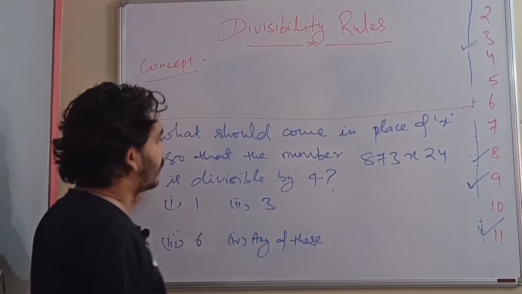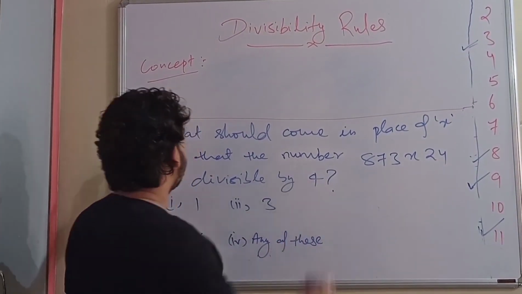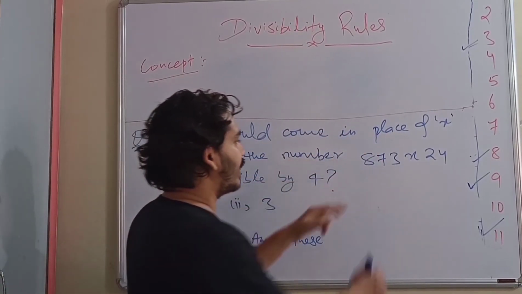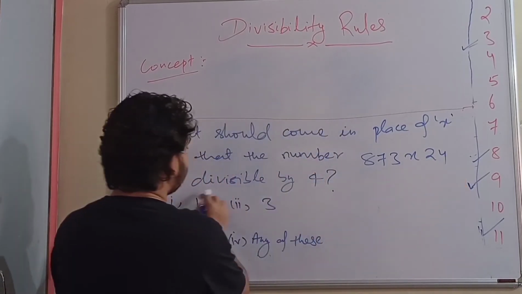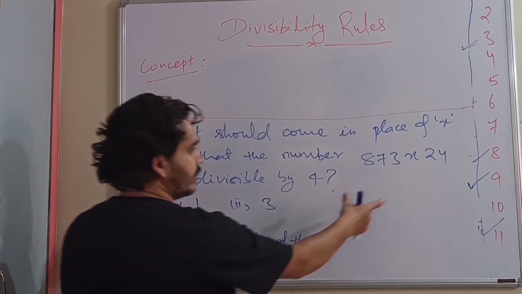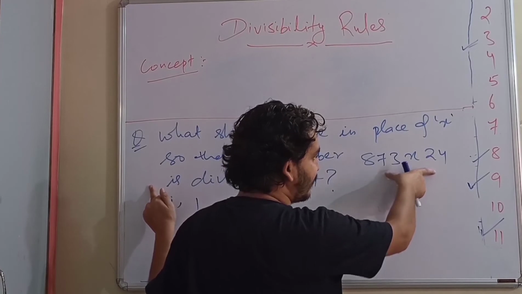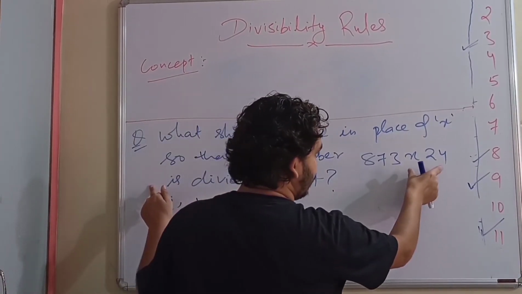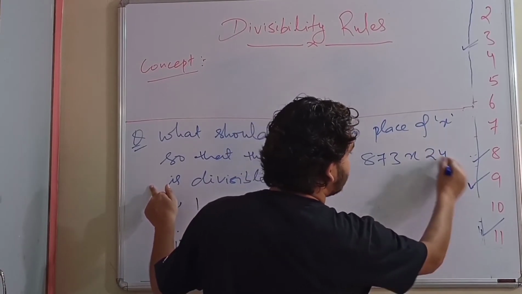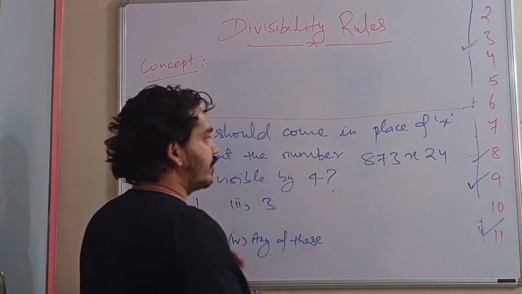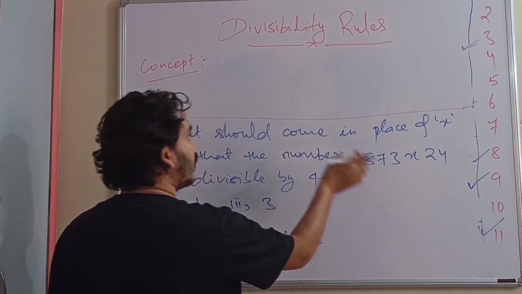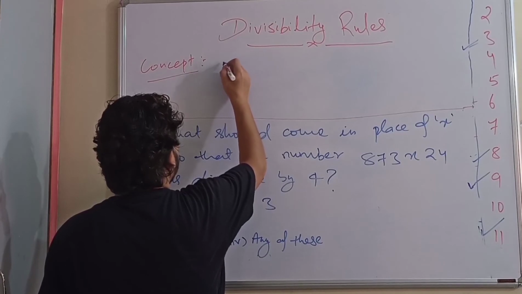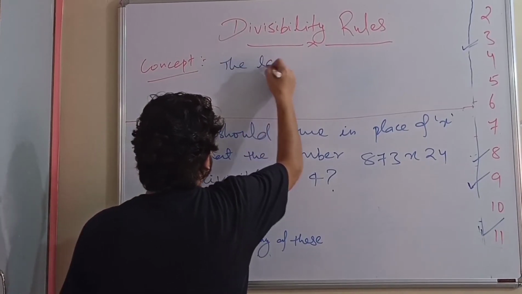Okay, so let's see another question based on divisibility rule of 4. What should come in place of x, so that the number formed is divisible by 4? In order to be divisible by 4, the number formed by the last 2 digits should be divisible by 4. So the rule for divisibility by 4 says that in any number, the last 2 digits